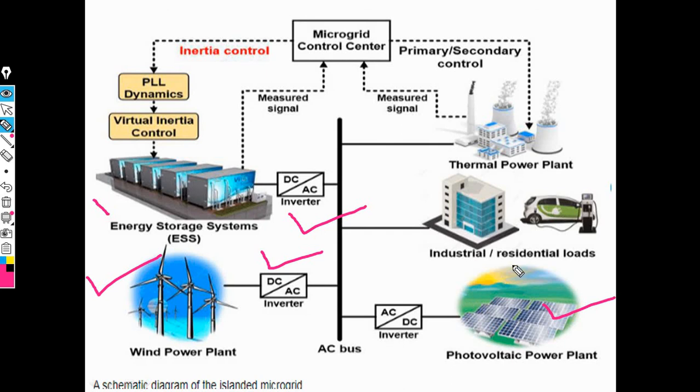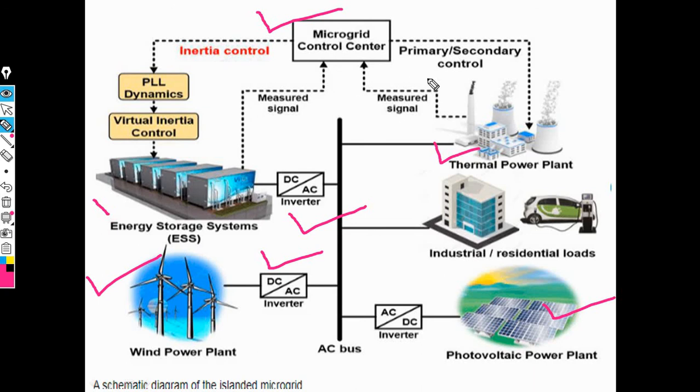Then the industrial and residential load depends on requirement. This is the AC bus. Then this is the thermal power plant. The whole system can be controlled with the help of the microgrid control center, and this microgrid control center can be controlled with the help of primary and secondary control systems.